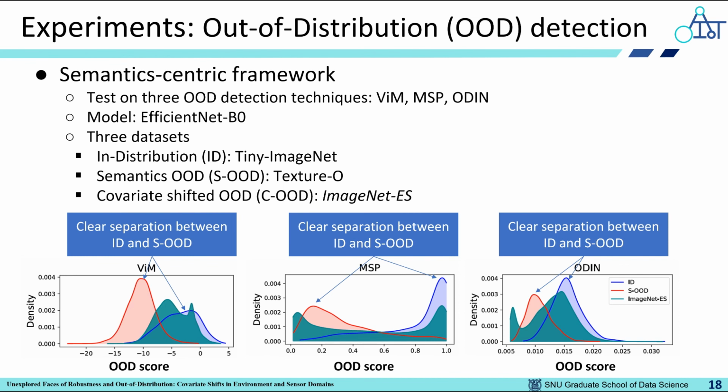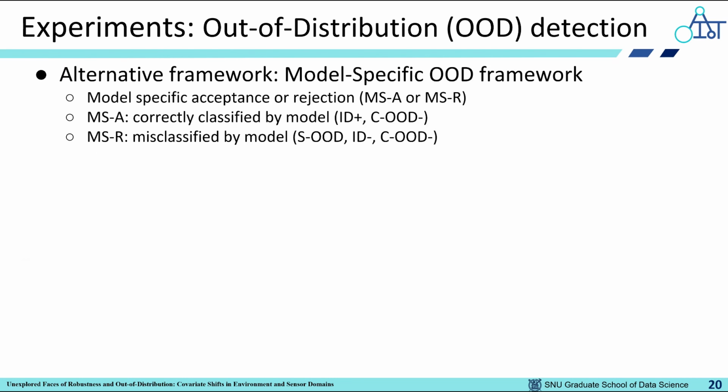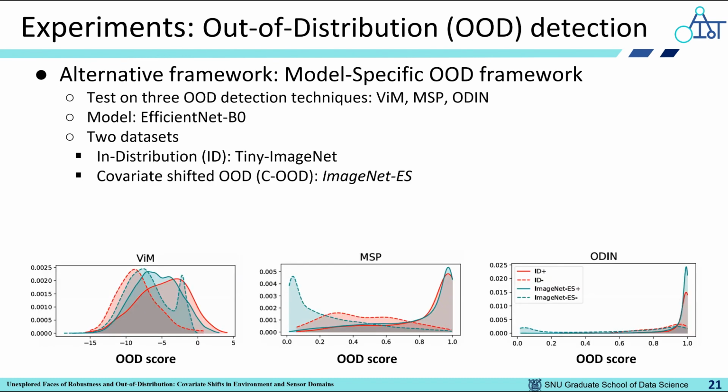The OOD scores from in-distribution and SOOD are clearly separated for all 3 methods. The OOD scores of ImageNet-ES, however, are spread across the entire spectrum. This implies that under the semantic-centric framework, the existing methods might not distinguish COOD data very well. We also considered the model-specific OOD framework. Under this framework, OODs are defined by whether the model correctly classified the image. We conducted similar experiments to the semantic-centric framework.